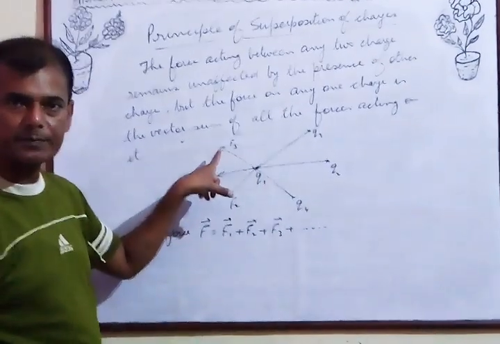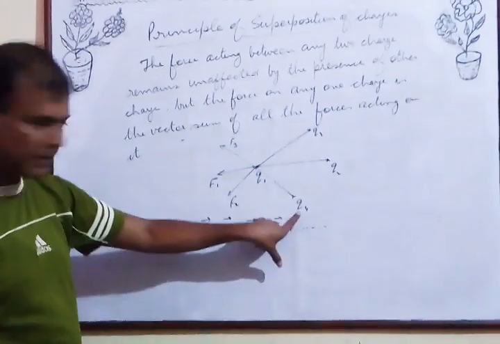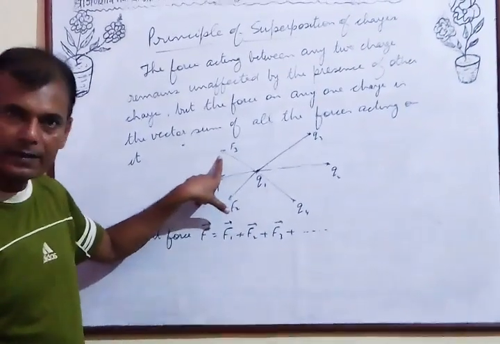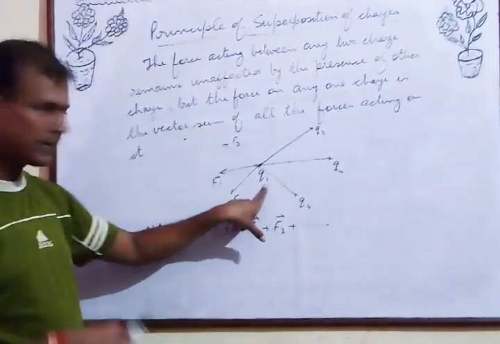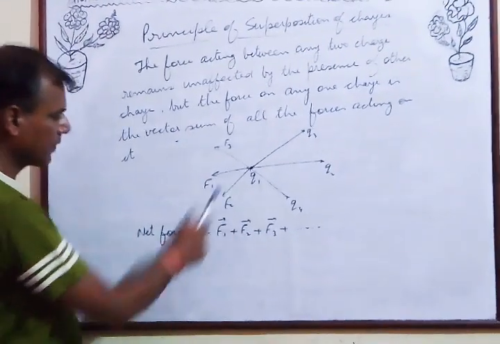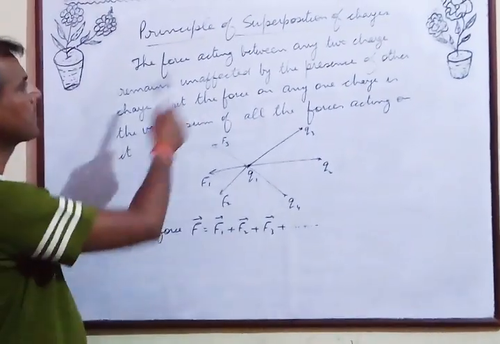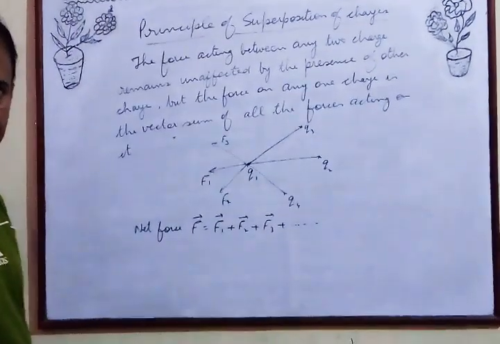forces acting on it. Suppose this charge is exerting force F2 this side, and this charge Q4 is exerting force F3. Net force on Q1 will be the vector sum of all F1, F2, F3, and so on. Net force acting on Q1 will be F1 plus F2 plus F3. It is the vector sum. This is your principle of superposition of charges.